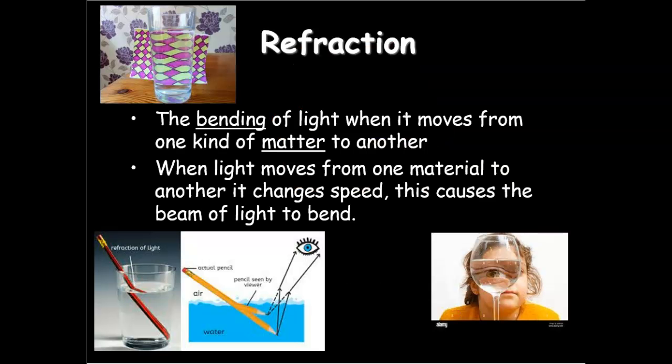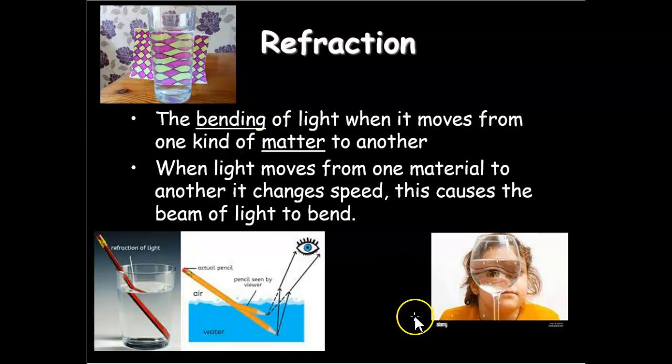So refraction is the bending of light when it moves from one kind of matter to another. So as the light goes through the air and into the water. When light moves from one material to another, it's going to change speed.